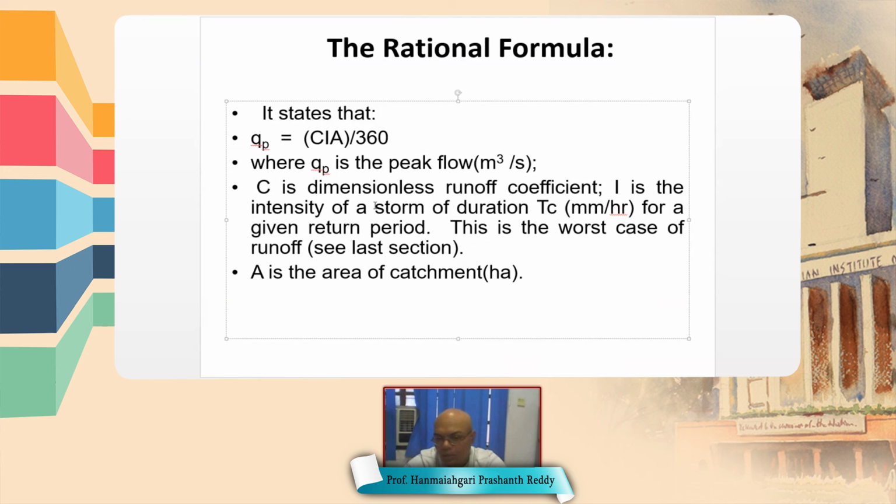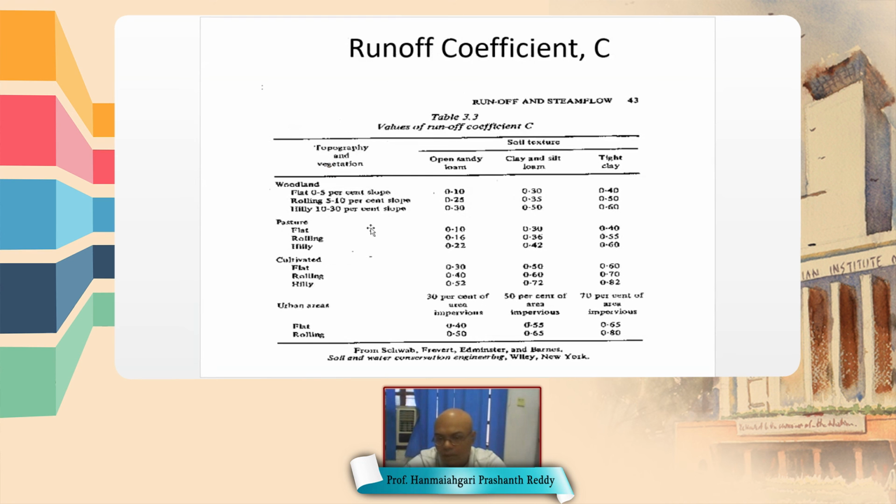But by using experiments, C value is given for different kinds of land cover. So you can see here, depending on the soil texture, topography and vegetation, the C value is given.